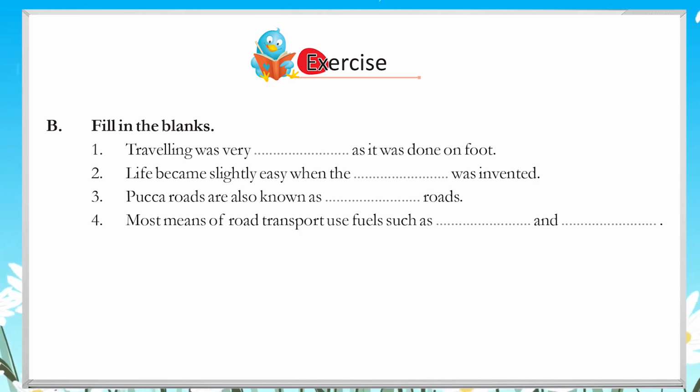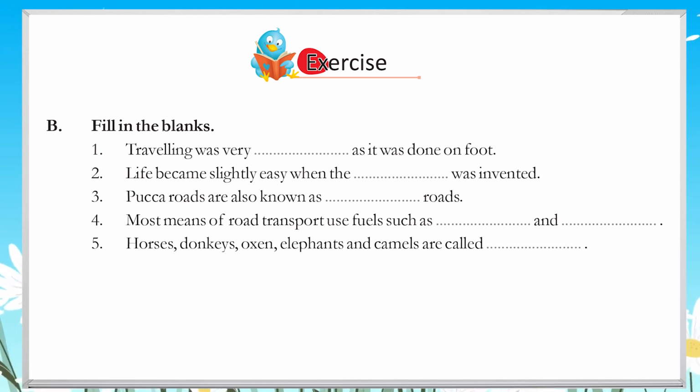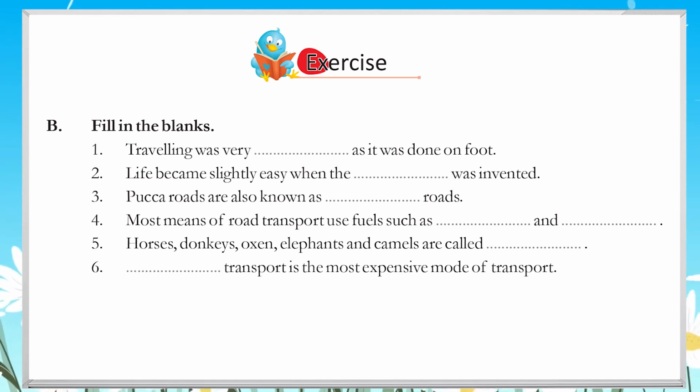Most means of road transport use fuels such as and. 5. Horses, donkeys, oxen, elephants and camels are called. 6. Transport is the most expensive mode of transport.